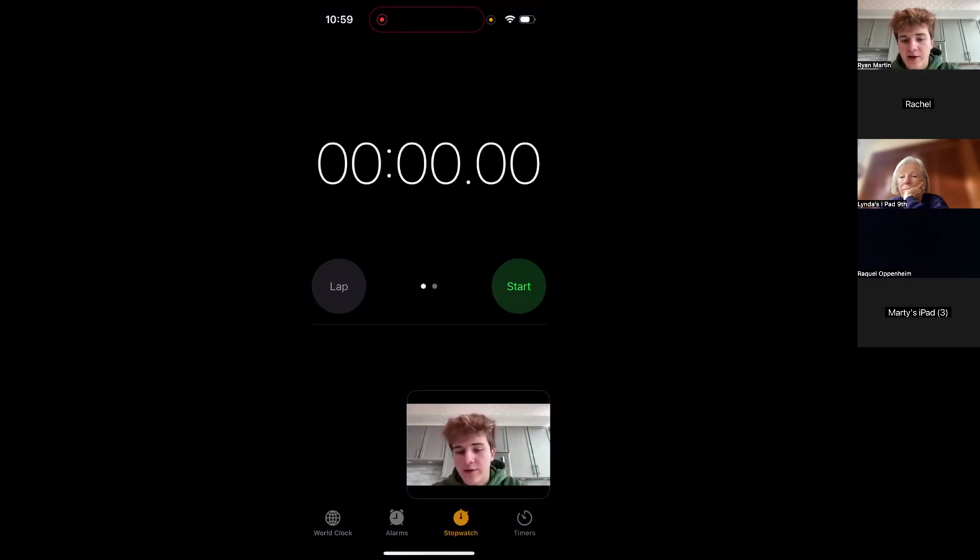As you can see here, we have a stopwatch. This is just like a conventional stopwatch. You're stopping and starting time. So let's say I want to start a timer. I can press start and I can press stop. It's pretty simple. As soon as I press stop, I have the option to reset, so I can go back to 00. Let's say I wanted to set a stopwatch for 5 seconds, or try to stop it at 5 seconds.